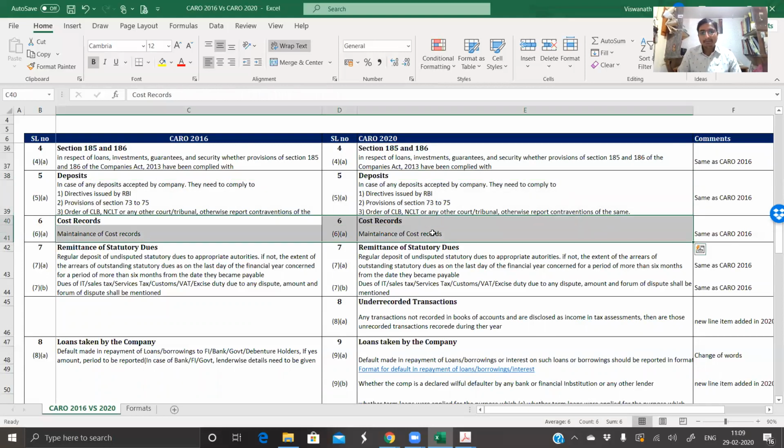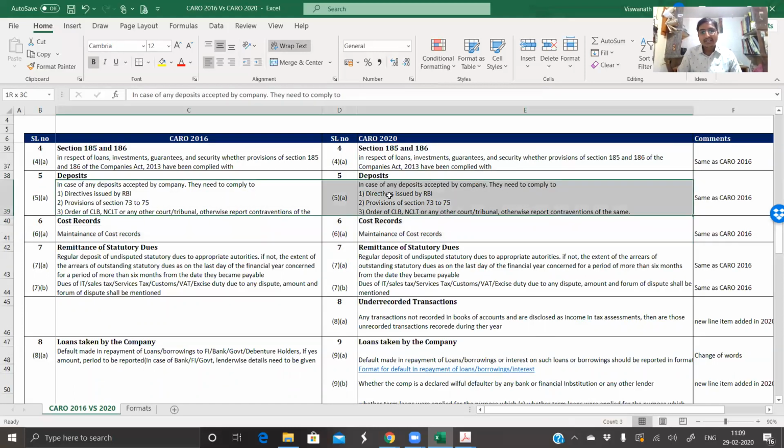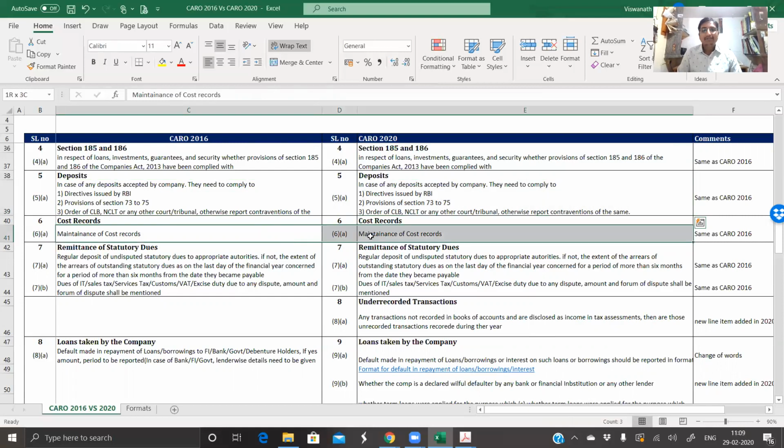Maintenance of cost records is the same. To be frank, I have not come across cost records maintenance for any of our clients. But again, when this is applicable to any specific client, we will make a separate session, maybe a small video, for this particular point.